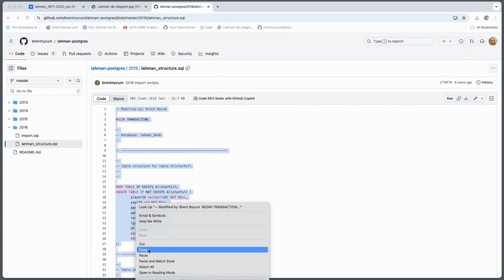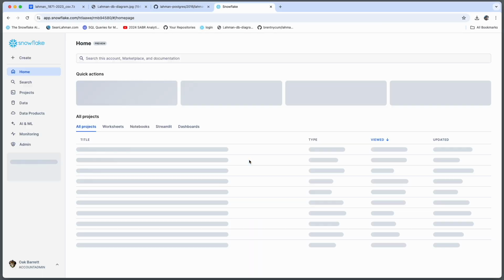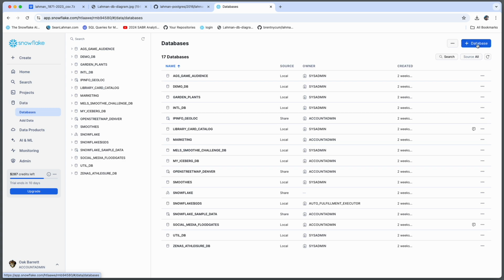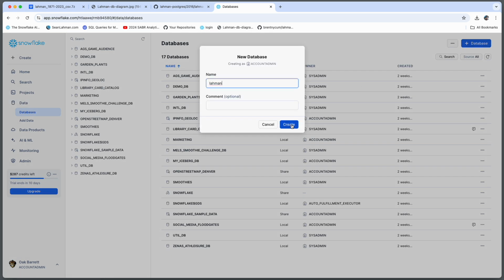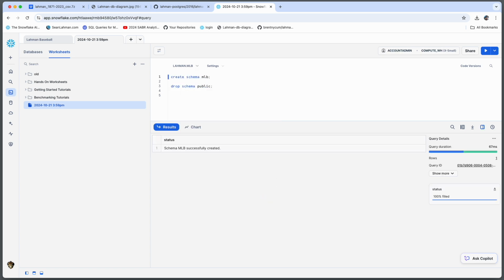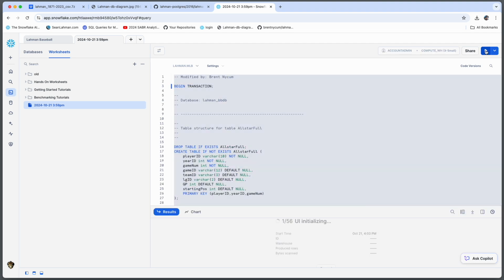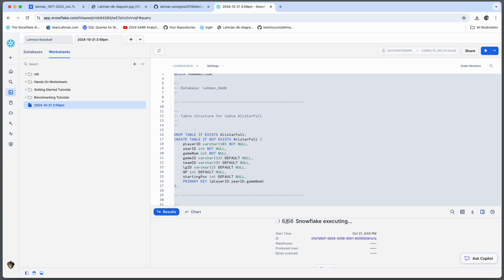All right, so I copy the DDL to my clipboard. I log into my Snowflake instance. I open up a worksheet. I'm going to create a new database named Lahman. I'll create a new schema named MLB. I'm going to drop the public schema because I won't be using that. And then I'm going to copy and paste the DDL into my worksheet, run it, and see what we get. All right, so the tables are being created.